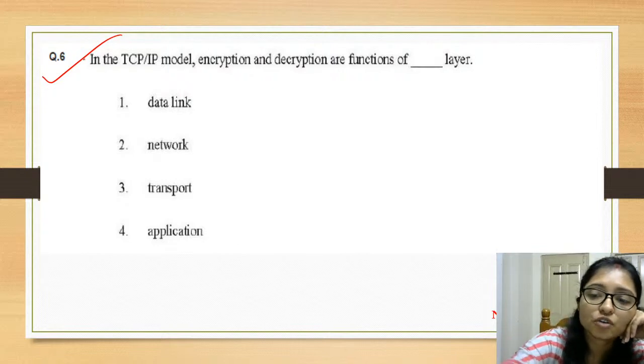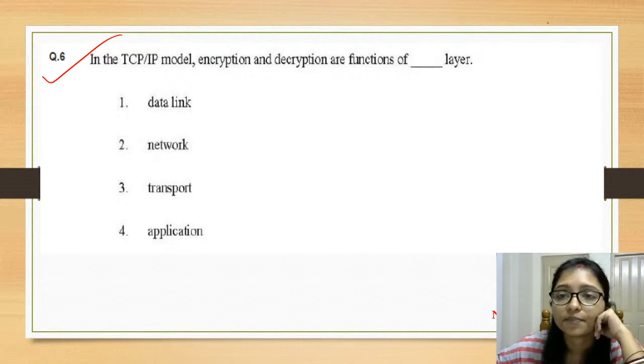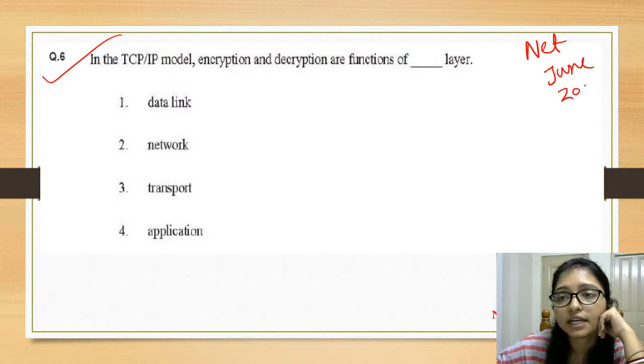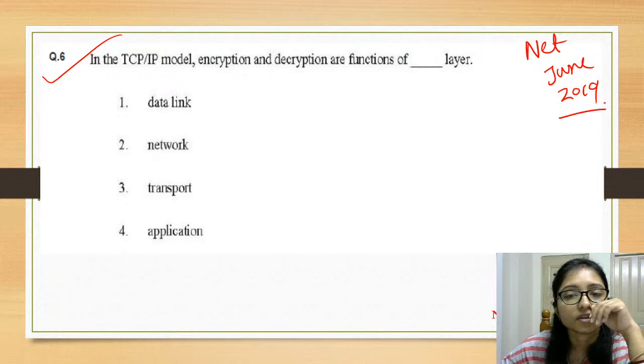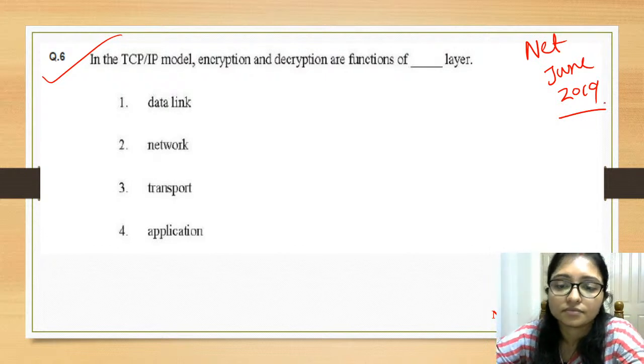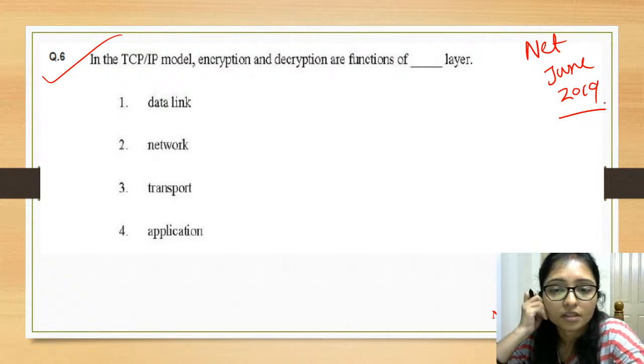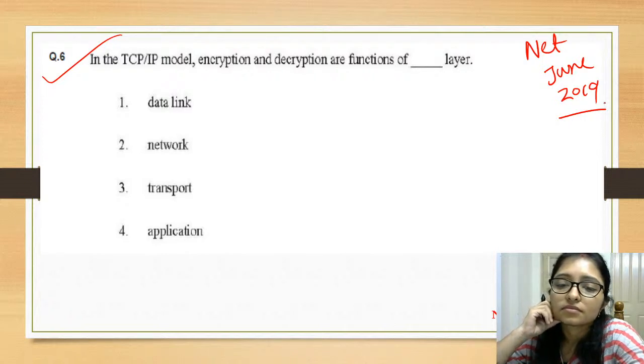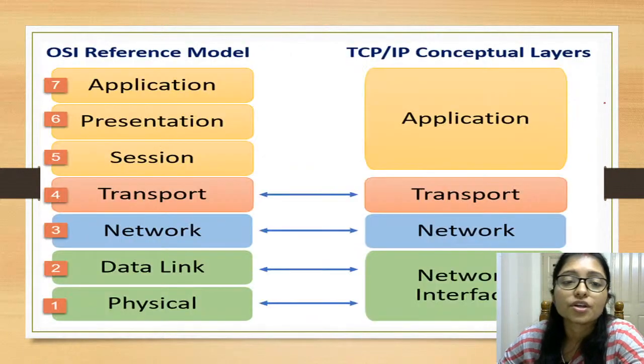This is also a question of NET June 2019. Fast, everyone, very good.